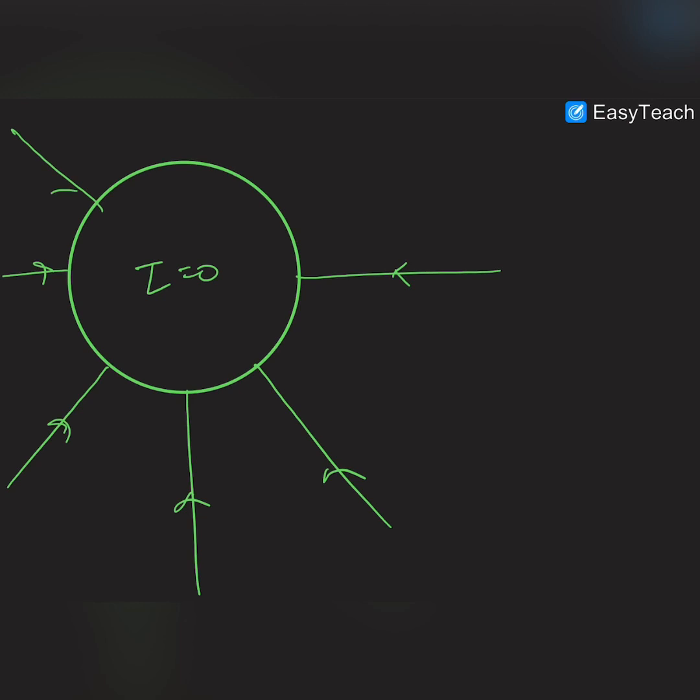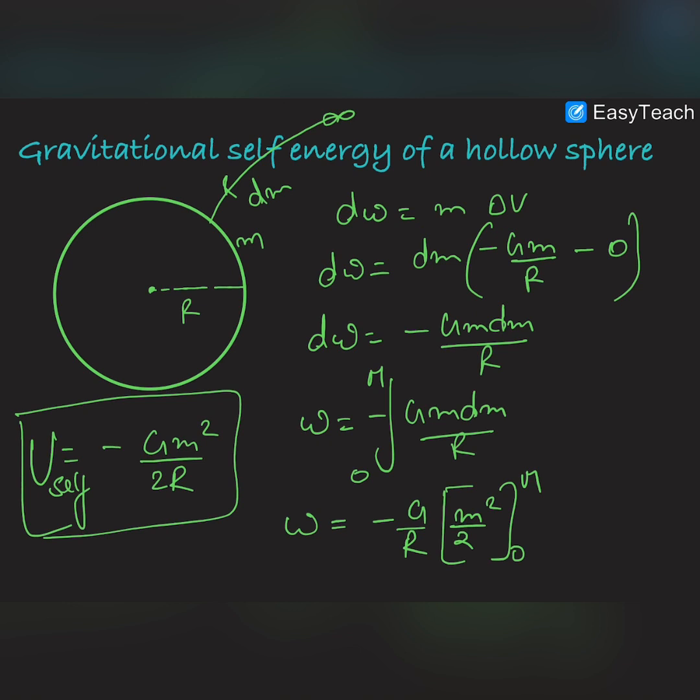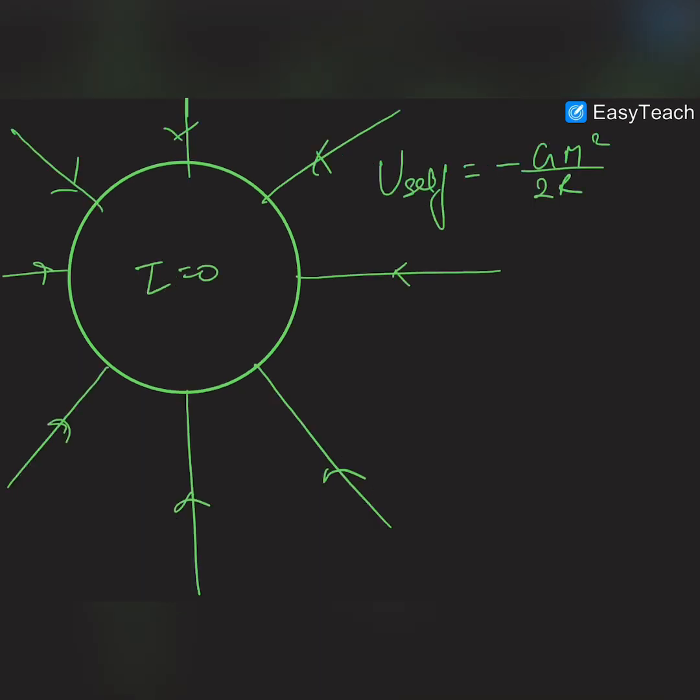Okay, so this is the gravitational field, and therefore we can say that the self energy of this sphere, which is minus GM square by 2r, is stored only outside the sphere, from the surface to infinity.